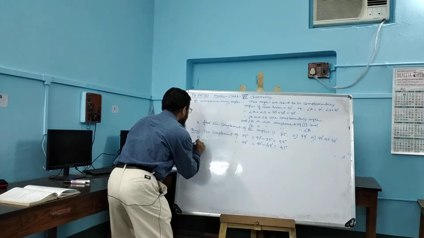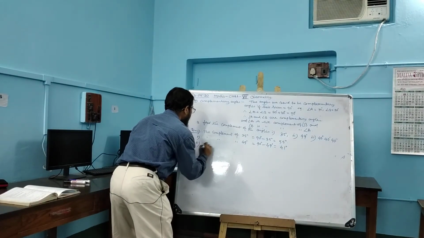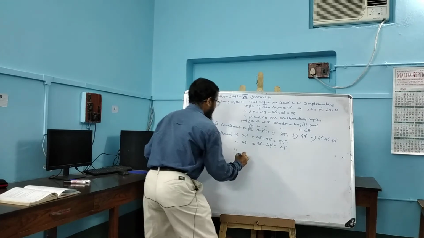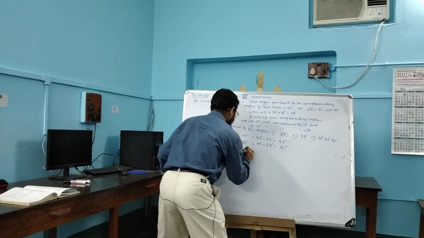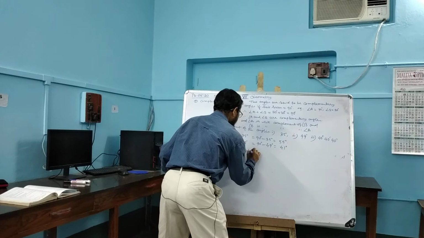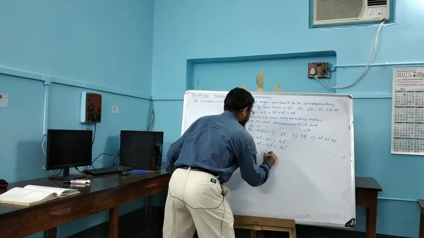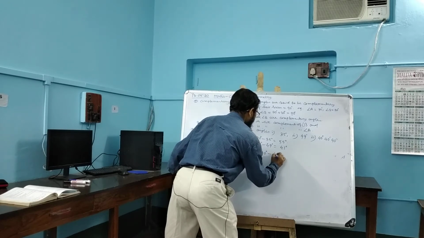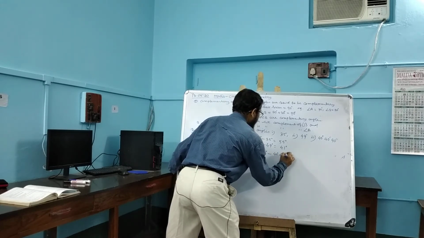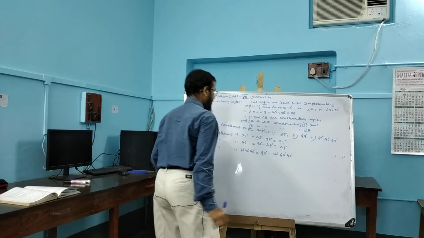And number 3, the complement of 40 degrees, 40 minutes, 40 seconds is equal to 90 degrees minus 40 degrees, 40 minutes, 40 seconds.